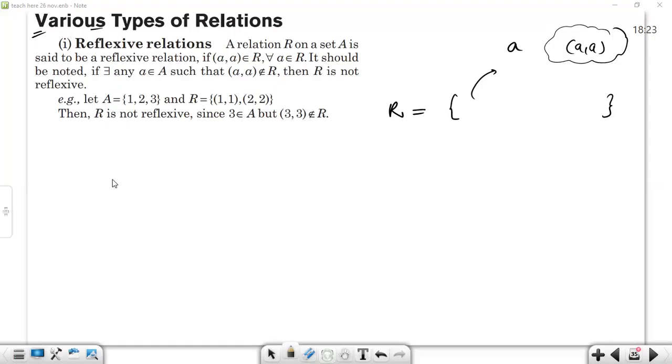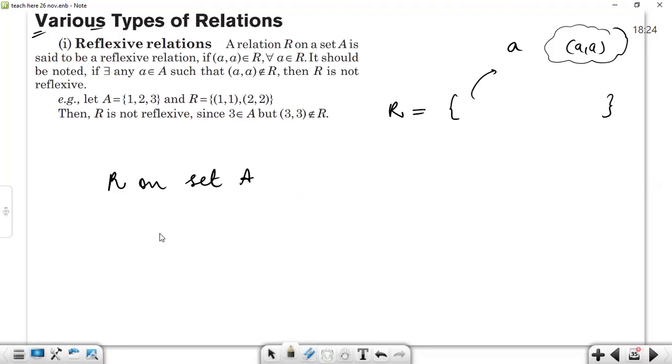If there is a relation on set A, a relation on set A means a subset of A cross A, the Cartesian product of A with itself. It might happen in others also, but let's not make the definition very generic, let's make it specific in nature.